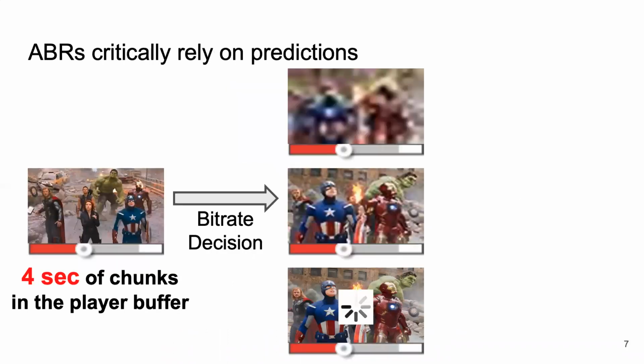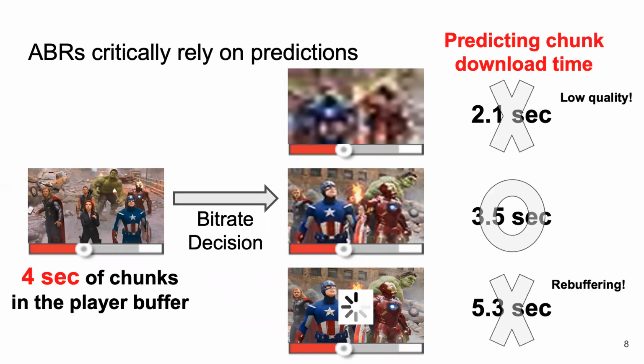Let's take an example and say currently we have 4 seconds of playtime in the buffer and there are 3 different bitrates. The ABR predicts download time for each bitrate. The ABR needs prediction since the future network conditions are unknown. In this example, downloading the high bitrate will lead to rebuffering and both the low and medium bitrate can be downloaded in time. Thus, the ABR will prioritize quality and choose medium bitrate. This is a high-level understanding of how ABRs use prediction to ensure high QoE in video streaming.